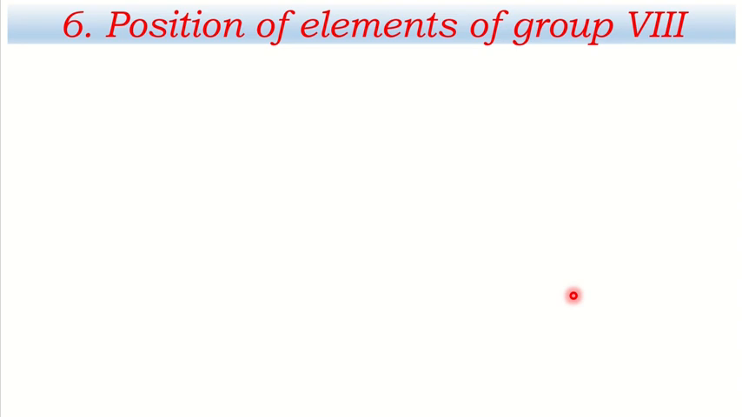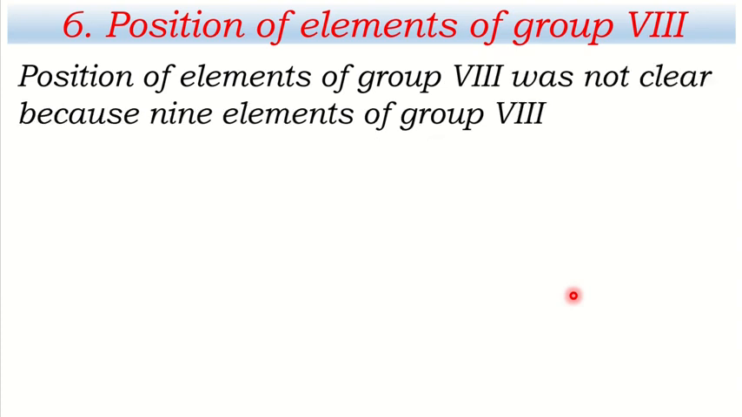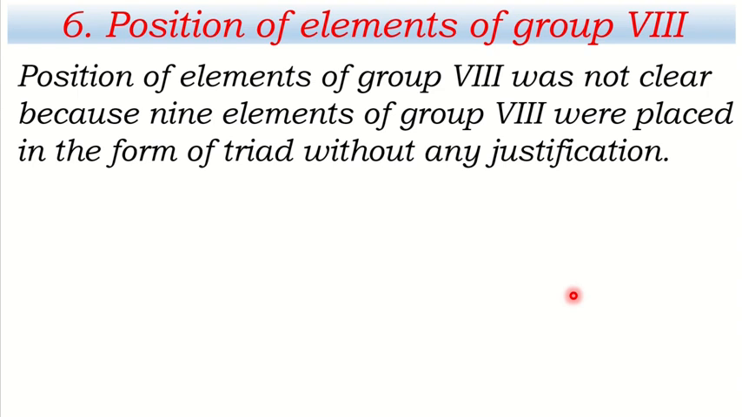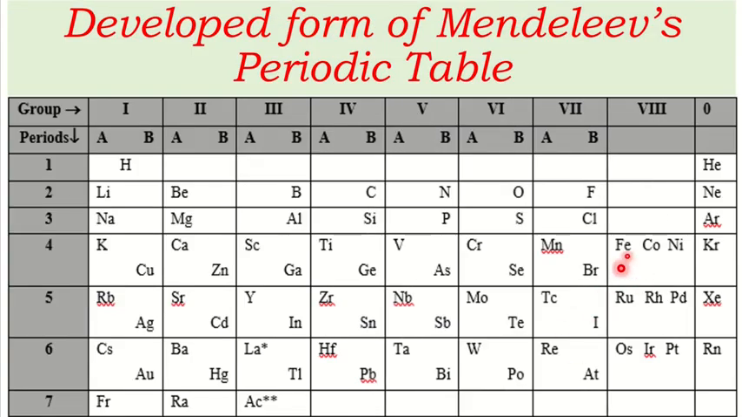Okay, another position of elements of group 8. Actually, position of elements of group 8 was not clear because 9 elements of group 8 were placed in the form of triad without any justification. Look at this. I want to show the periodic table. Look at this. Iron, cobalt, nickel were taken in place of one element. In the same way, there are other triad also. These triads are placed in this position without any justification. Why 3 elements are placed in place of one element? It was not justified. No any argument, no any comment, and that's why it was also criticized.